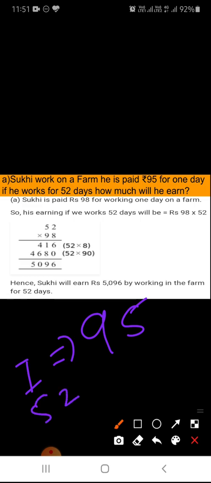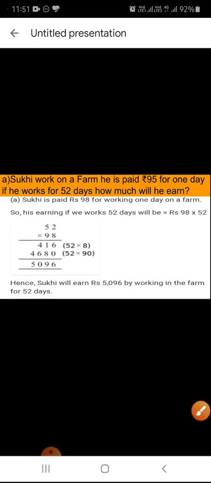So what we have to do in this case, as I have already told you, is that if you are given the amount for one day and you have to find it for more days, in that case you will multiply. So we will multiply 52 by 98 and we will get the answer 5096. Means in 52 days he will earn 5096 rupees.